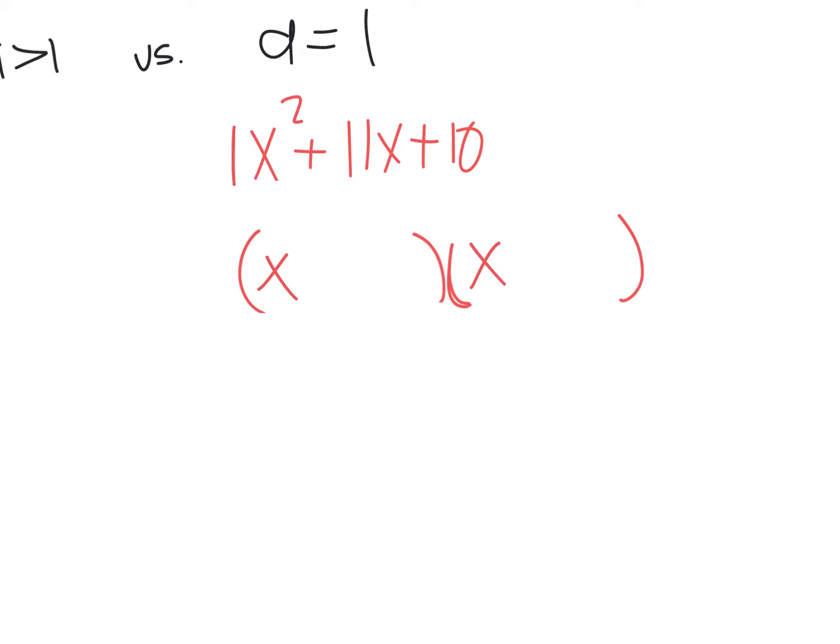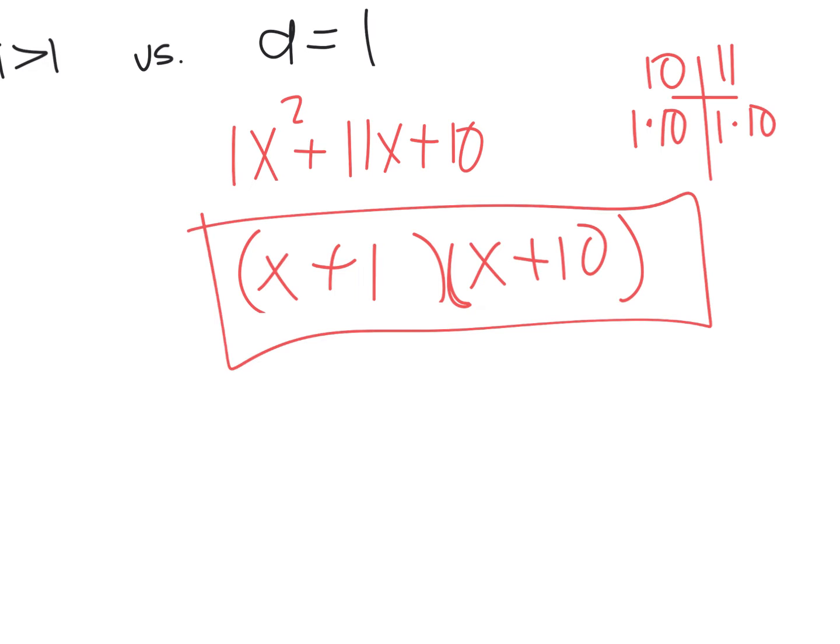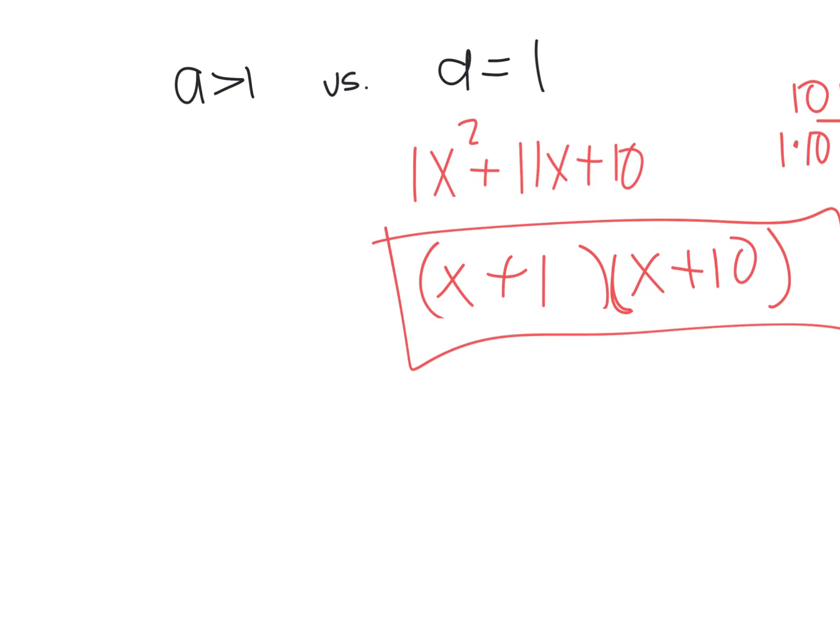So now we can just look at a times c, or really just c, because a is 1. So factors of 10 that add up to 11. Well, that would be 10 and 1, right? So I can say plus 1 here, plus 10 here. So this would be my answer. But you can only do that when a is 1, okay? Let's look at when a is not 1, okay?